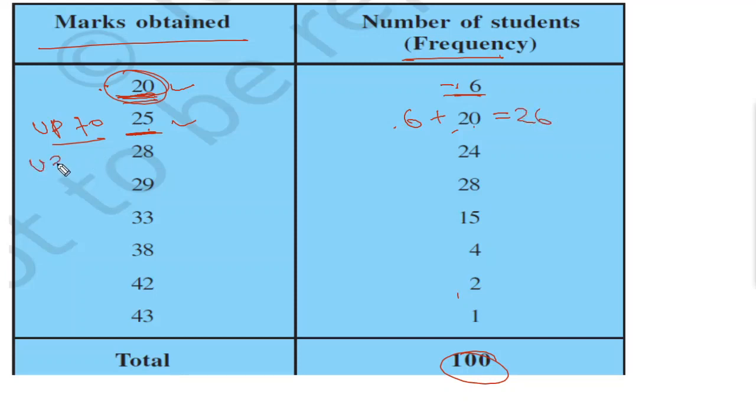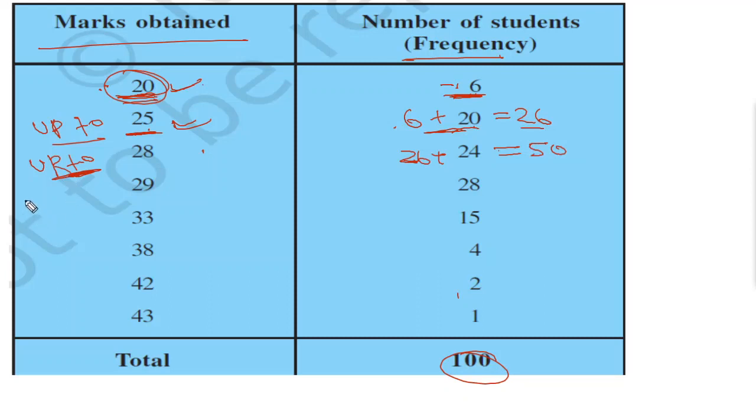Then if you say up to 28 marks, that means it will include 20, 25 and 28. So 6 plus 20 equal to 26. Now it will be 26 plus 24, it will be equal to 50.